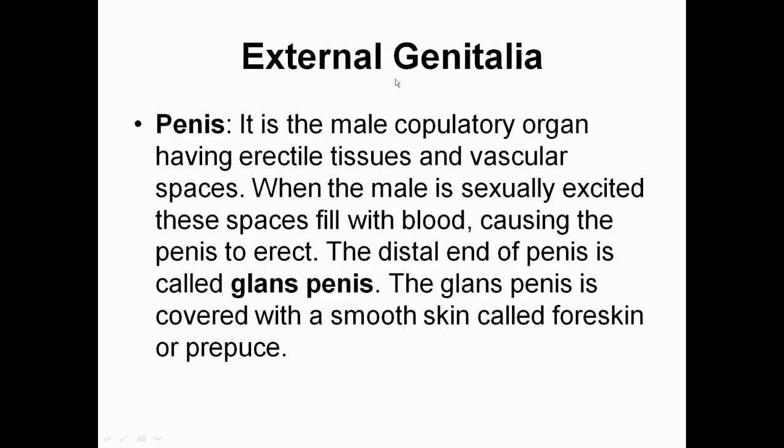Now come to the external genitalia. It is the male copulatory organ having erectile tissue and vascular spaces. When the male is sexually excited, these spaces fill with blood, causing the penis to erect. The distal end of the penis is called glans penis. The glans penis is covered with a smooth skin called foreskin or prepuce. That's all. Thank you.